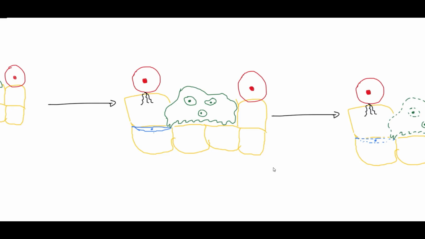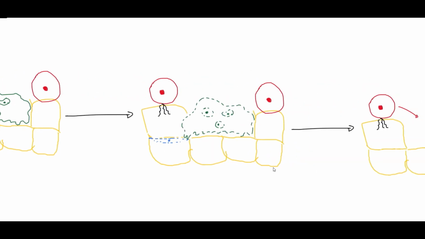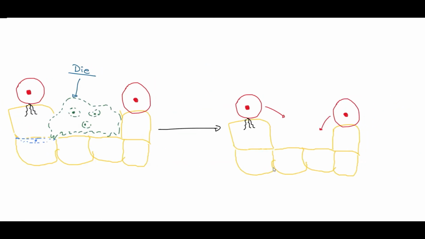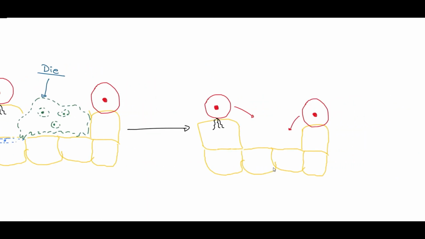After degrading the bony tissue along with the osteocyte, it will undergo the physiological process of apoptosis, where the osteoclast cell along with the osteocyte would die and leave a space which is known as Howship's lacunae.